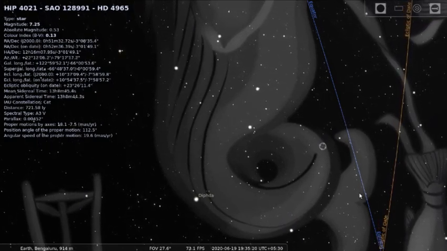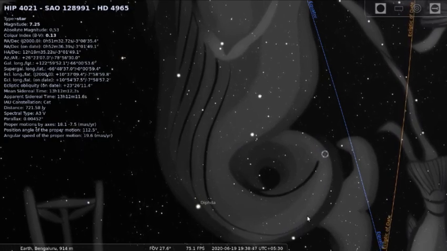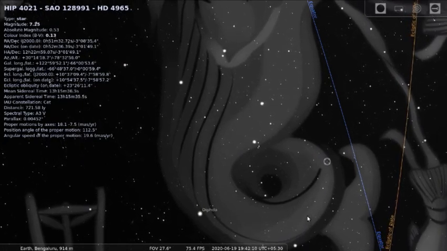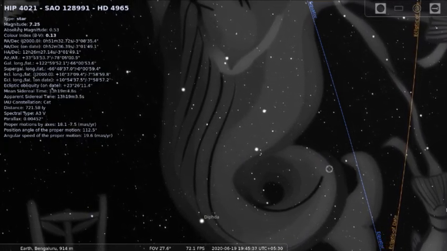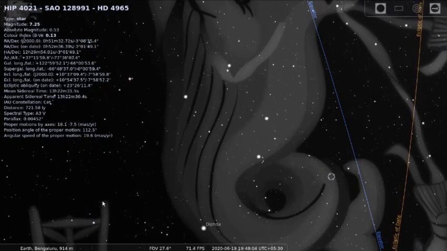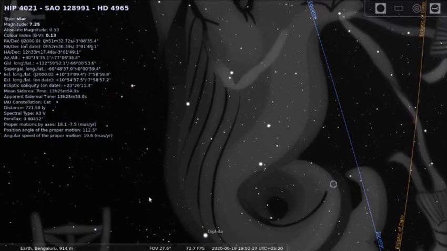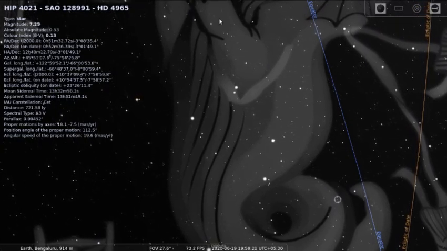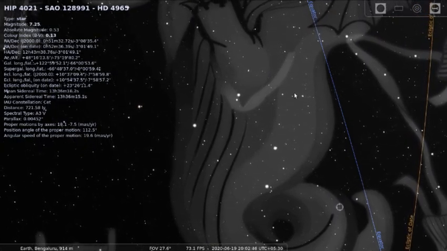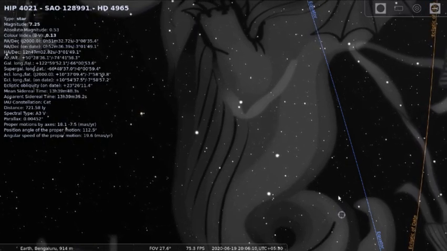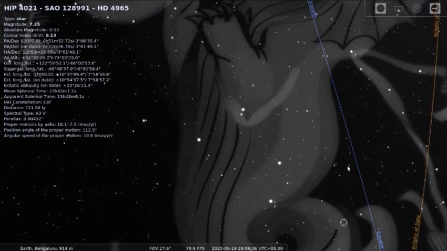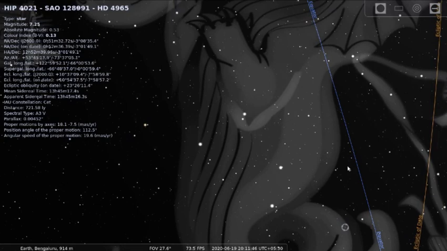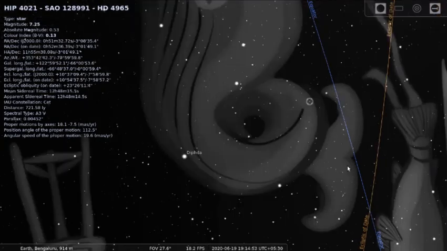We are facing the west. Okay, we are facing the west. The right side is your north side, the left side is your south side, and the upward direction is the way to go towards east. Okay, and the downward direction is basically to the west. So let me just stop the rotation of the Earth, and then I'll bring it back to the present position.